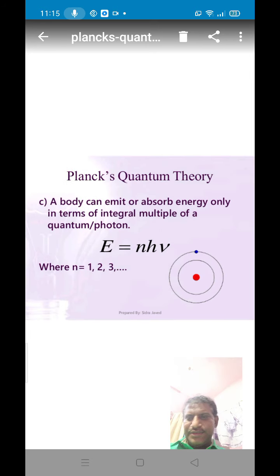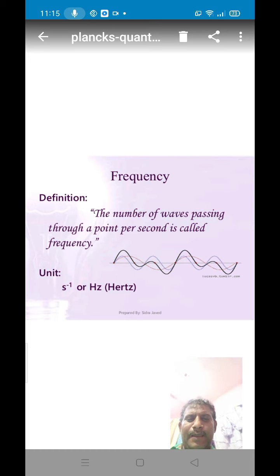The next postulate is about the total amount of energy. The total amount of energy transmitted from one body to another will be some integral multiple of the energy of a quantum. That means a body can emit or absorb only in terms of integral multiples of a quantum. The equation is E is equal to nhnu, where n means the number of quanta. It is always an integral value, that is 1, 2, 3. These are the main postulates of Planck's quantum theory.